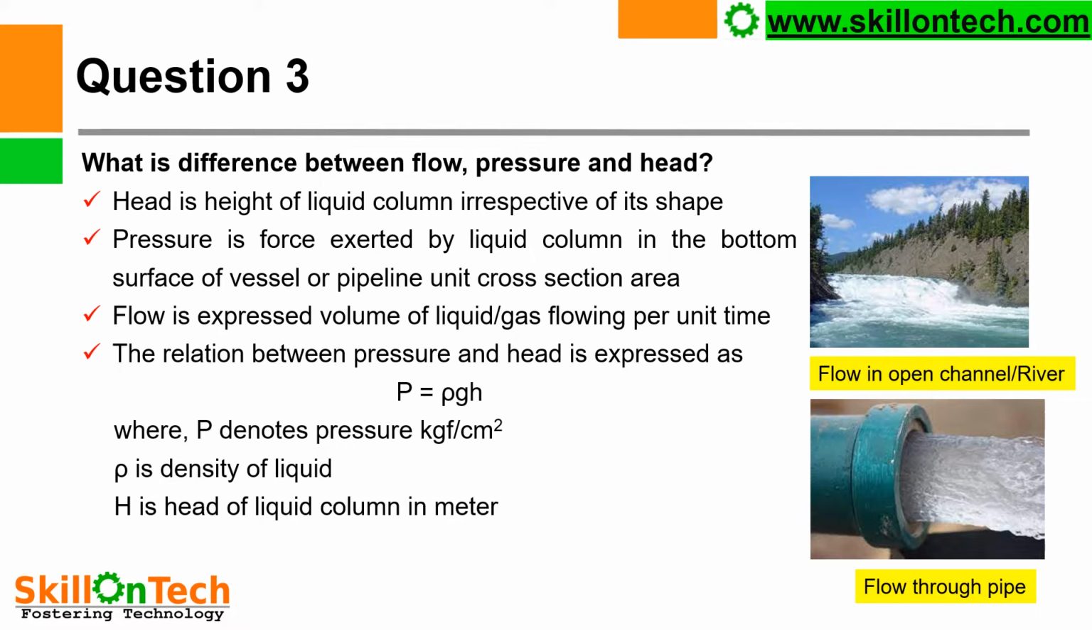Pressure is a force exerted by a liquid column on the bottom surface of the vessel or pipeline per unit cross-sectional area. Flow is expressed as volume of liquid or gas flowing per unit time. The relation between pressure and head is expressed as P equals rho g h, where P denotes pressure in kgf per centimeter square, rho is the density of liquid, and h is the head of liquid column in meters.